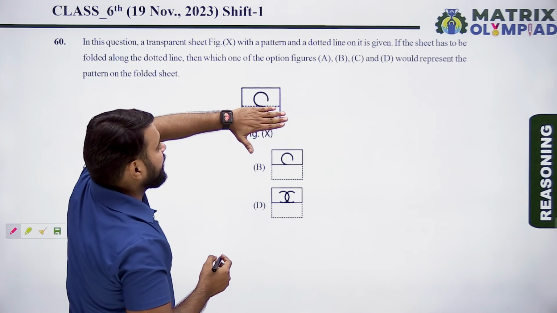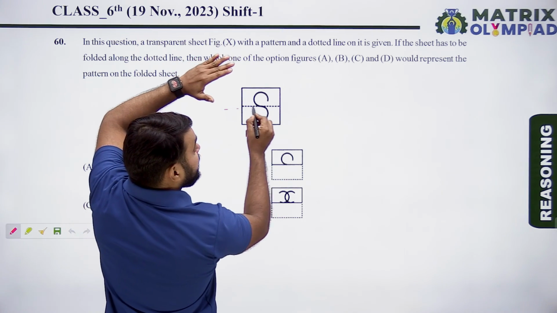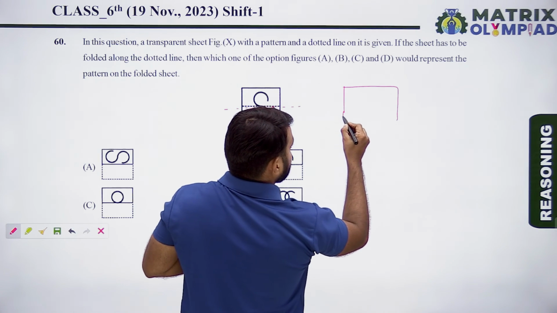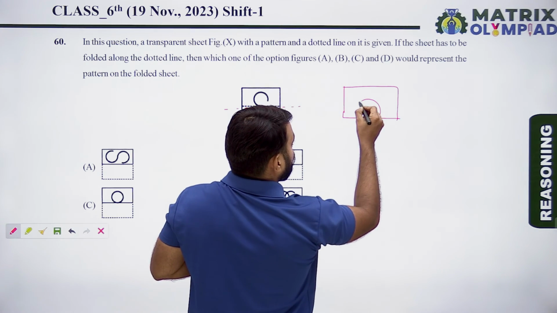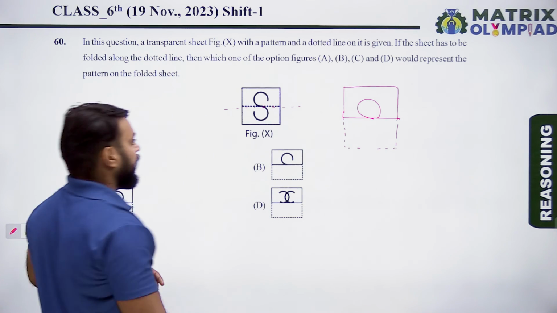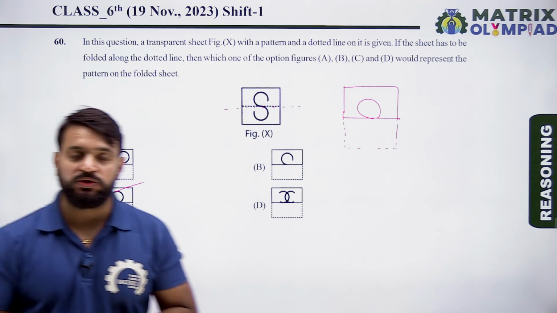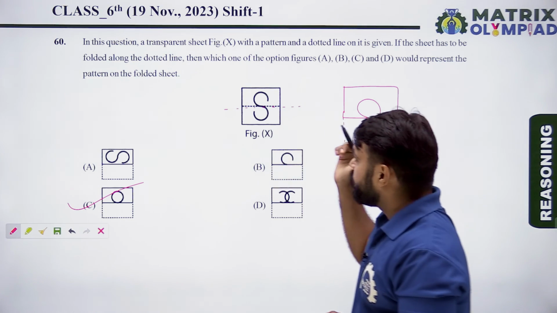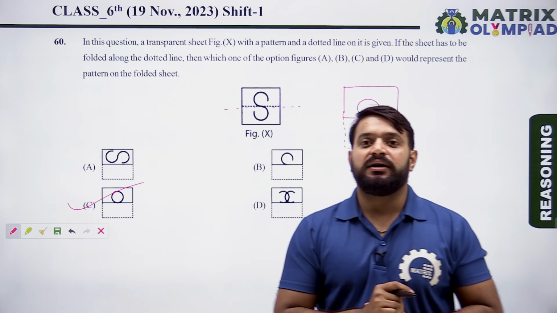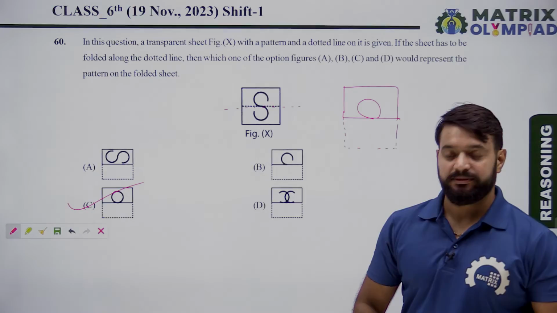When the given image is folded along the dotted line, then the image will look like as follows. So here option C is the correct answer of this question, because option C represents the folded sheet along the dotted line. So option C is the correct answer of this question. Thank you everyone.